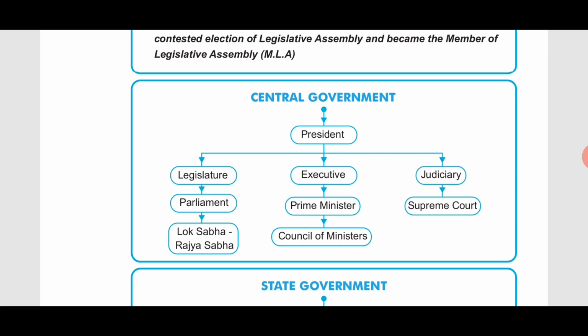So what is the council of ministers? The council of ministers means the group of ministers appointed by the prime minister, right? For example, the prime minister of India is Narendra Modi. He has to deal with the whole nation. He has to manage the work of the whole nation.